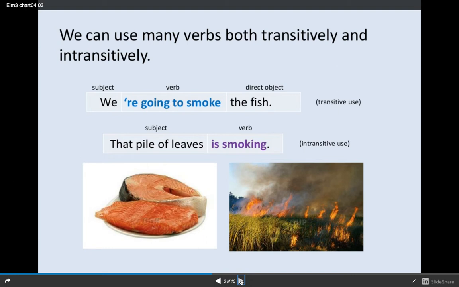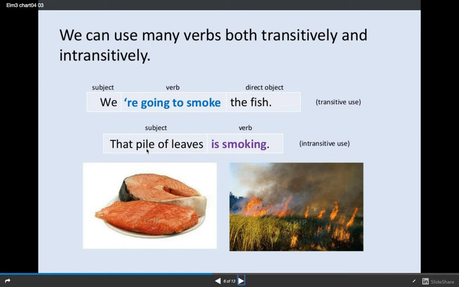Okay, we can use many verbs both transitively and intransitively. When you look a verb up in the dictionary, you will see symbols that mean it's either transitive or intransitive, or it can be either one. And here is a verb that can be transitive or intransitive. We're going to smoke the fish. Okay, means we're going to use smoke to preserve the fish. And here's your subject, your verb, and your direct object.